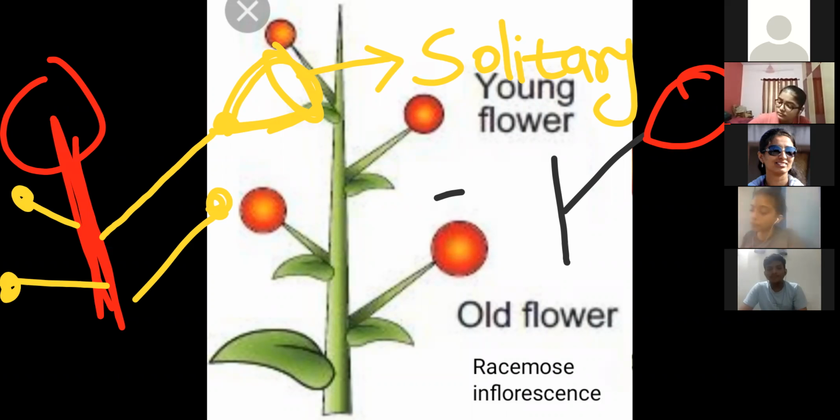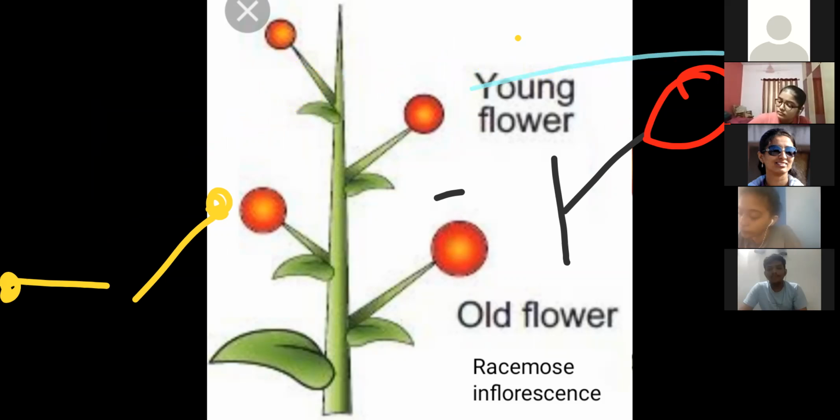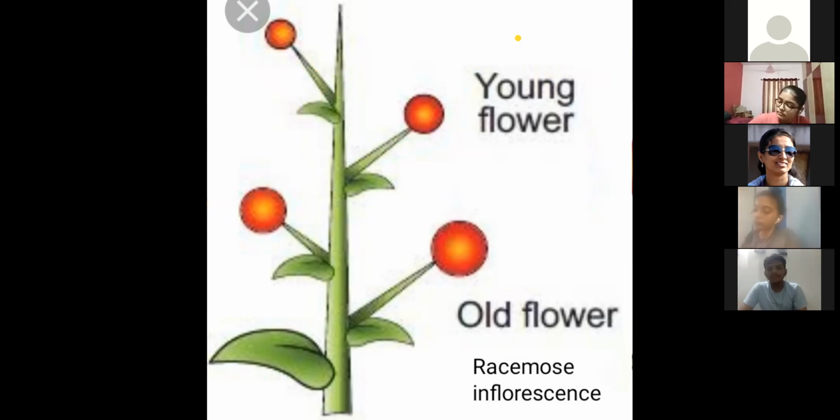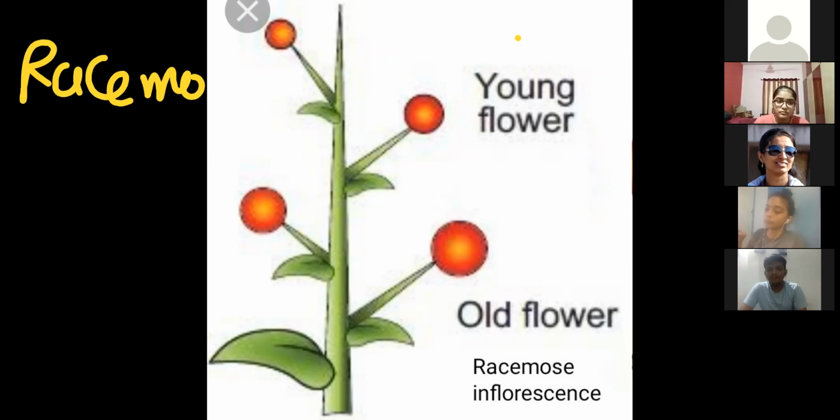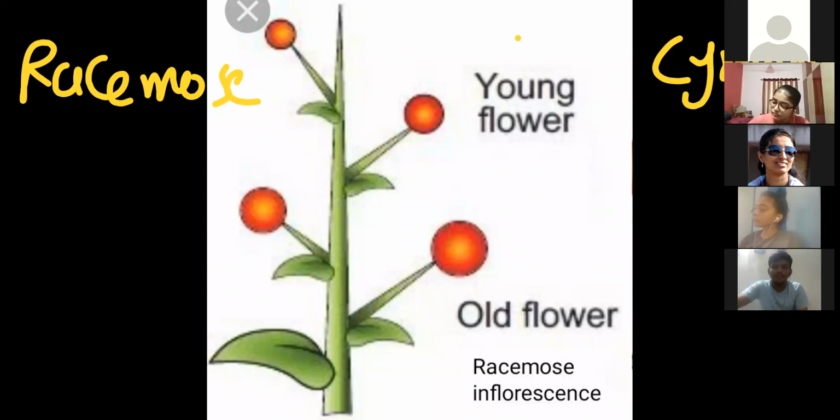Right? Now, one is the solitary type, the other is when a bunch of flowers is present. That is divided into two types of inflorescence. One we call racemose, the other we call cymose. You don't have the classification further, otherwise it's a huge classification. Racemose is further divided into different types, and cymose is further divided into different types, but no need to go into detail. First, understand this much, enough.